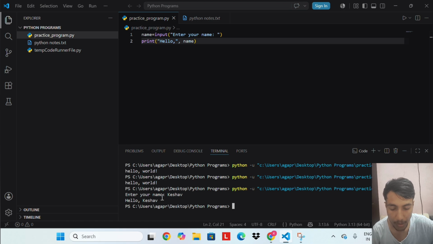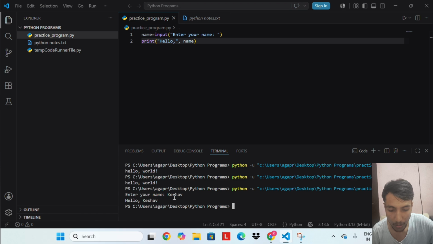Think of a variable as a box. It holds a value that we can use later. On the second line, print takes two things, the text "hello" and the variable name. Python prints both one after the other, separated by a space. So if the user types Keshav, the output will be hello Keshav.